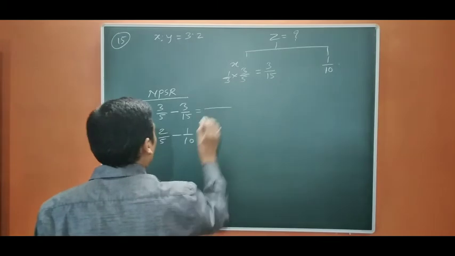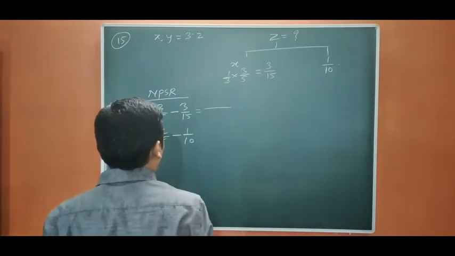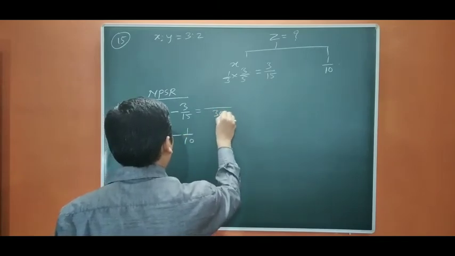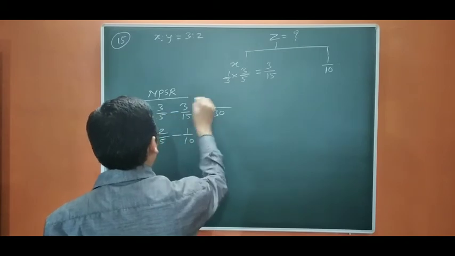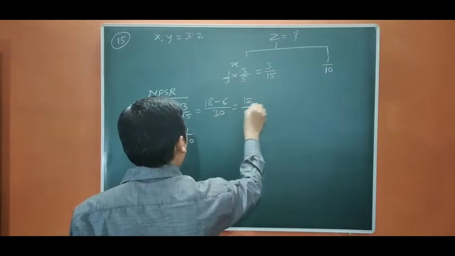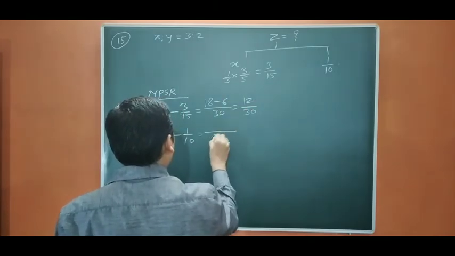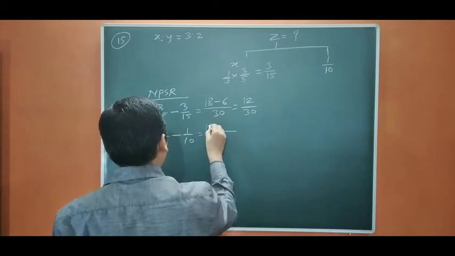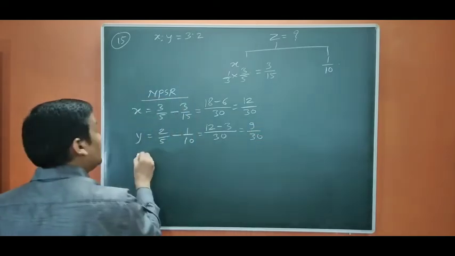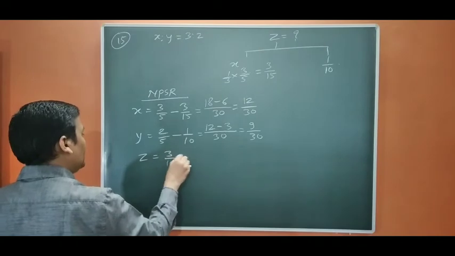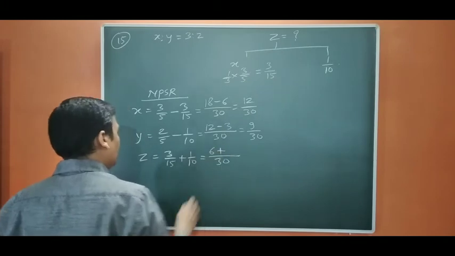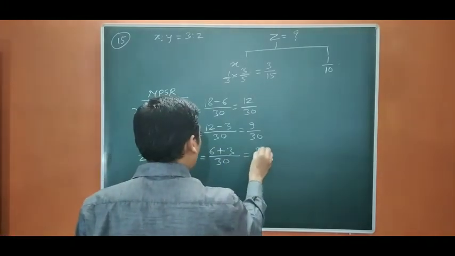Okay, so it is going to be 12 by 30, 9 by 30, and Z 3 by 15 plus 1 by 10 is 9 by 30.